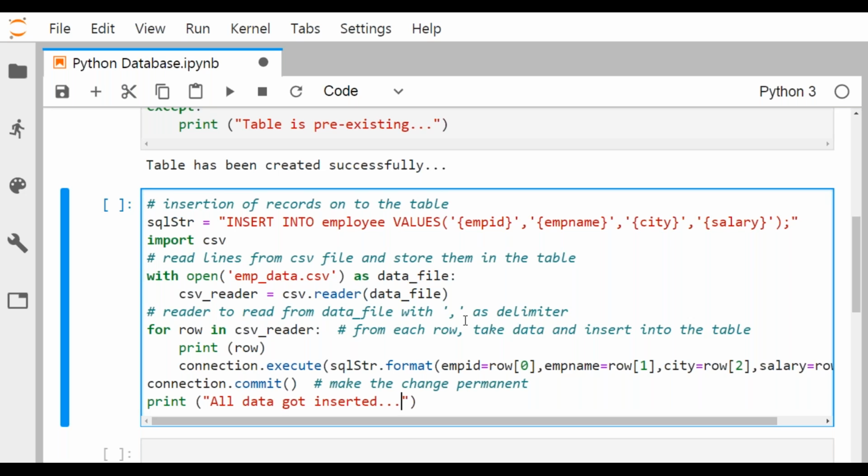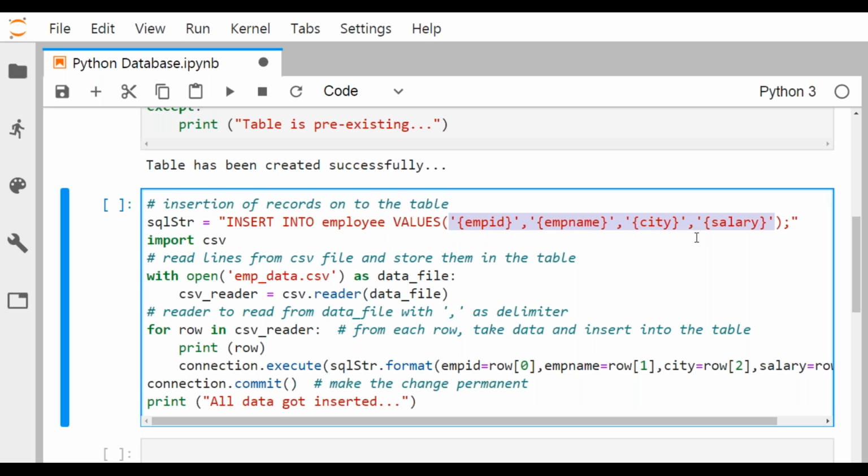One thing I want to mention: whenever you have a field of the type text, the field value should be enclosed within single quotes, and that is mandatory. But whenever you have text which is numeric, enclosing it within single quotes is optional. You may or may not. To be on the safe side, I feel it is better to enclose all of them within single quotes, because that is allowed for both numeric and non-numeric data. That's why I've kept everything.